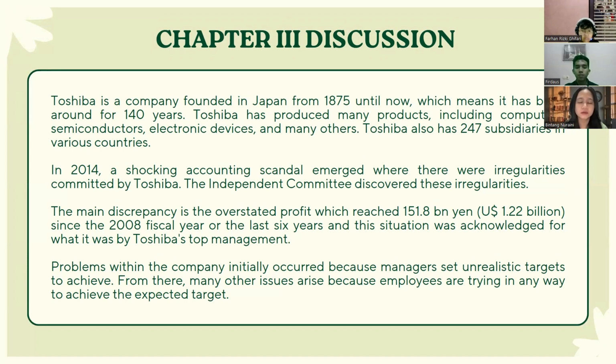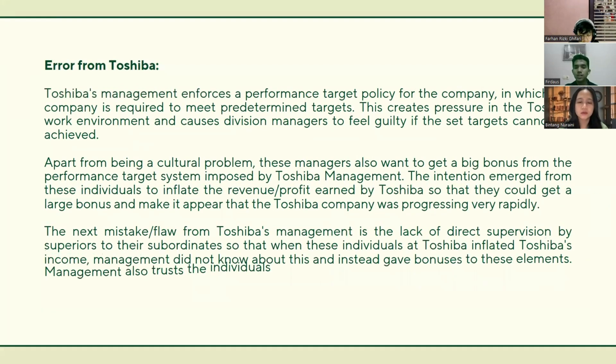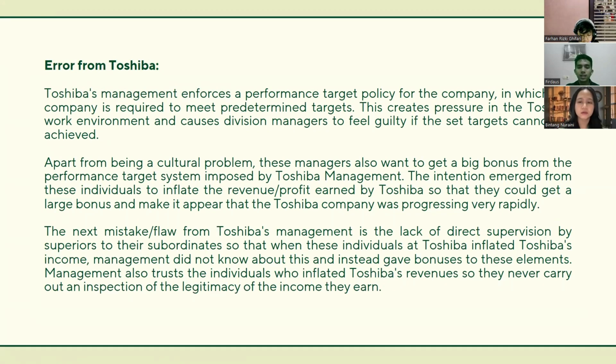Toshiba's management enforced a performance target policy for the company, in which the company is required to meet predetermined targets. This creates pressure in the Toshiba work environment and causes division managers to feel guilty if the set target cannot be achieved. The Japanese are known as a nation that upholds self-respect. So if the target set by management cannot be achieved, they feel inferior and feel they have failed.